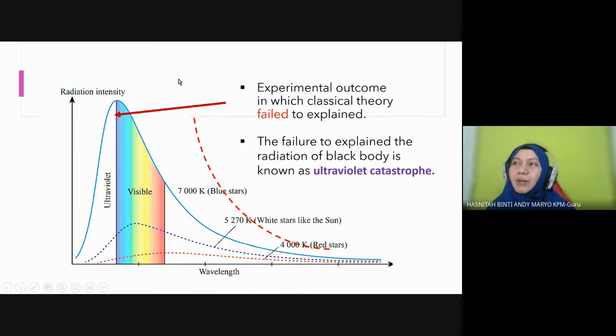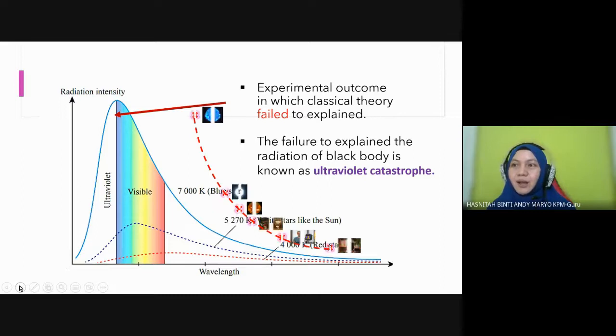They couldn't tell what happened when entering the ultraviolet zone. From this graph, it's supposed to be increasing somehow to infinity, but from the experiment, it shows when it enters the ultraviolet zone, the radiation intensity will be lower, even though the frequency is increasing.